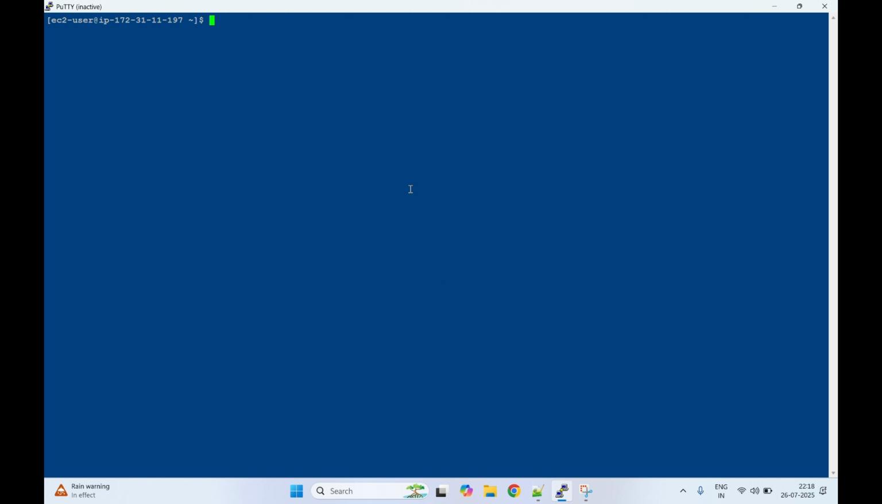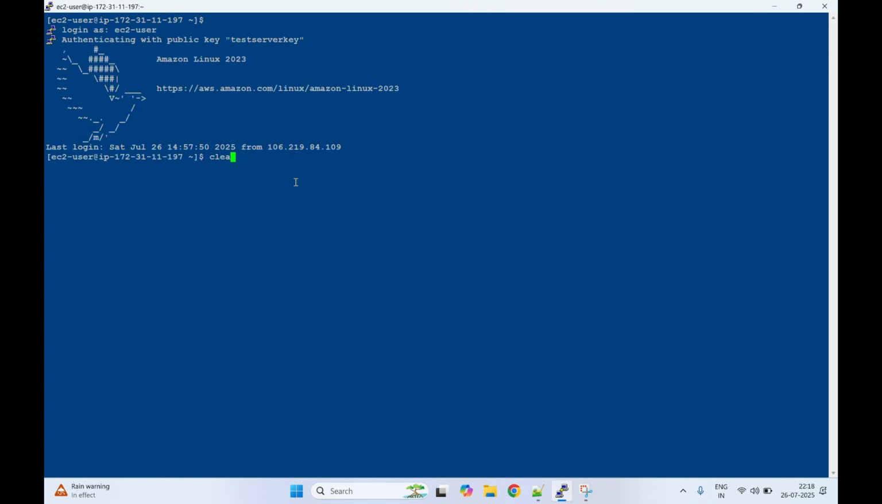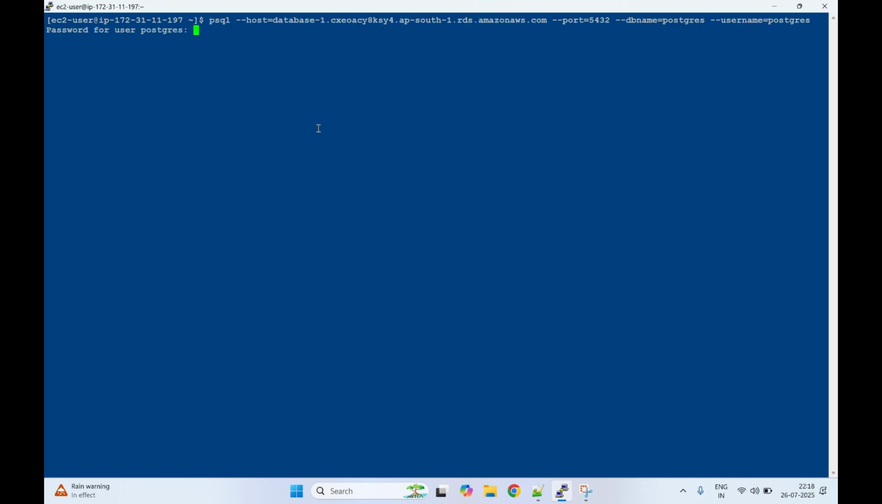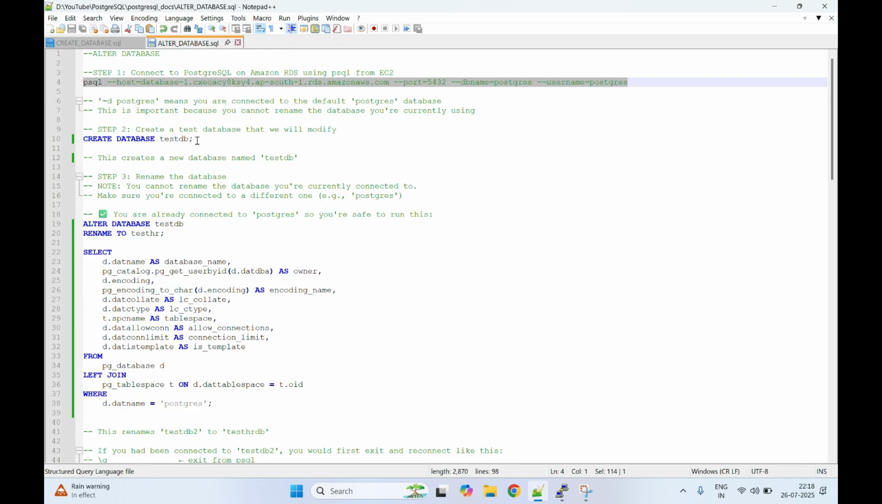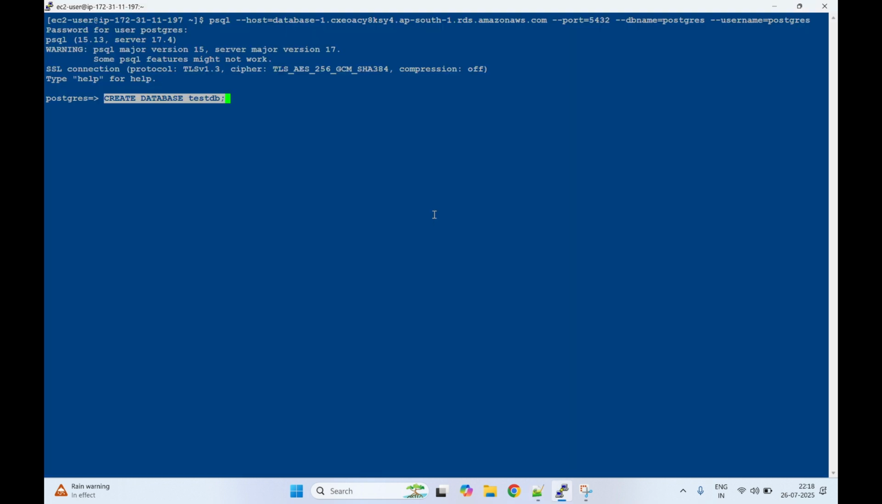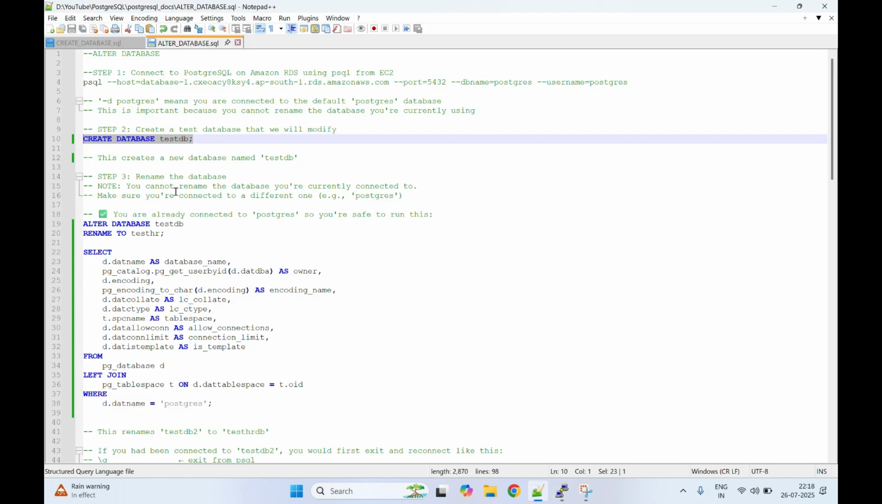So I will copy paste this command here. My session got disconnected. Let me restart this. Okay, and let me log in using ec2-user. Let me clear it and let me copy. It is asking for the password, so I will provide the password for my postgres user, and I connect now. Now let me create the database. This is testdb. We will create this new database just for understanding purposes. So the test database is already created now, and we will rename this test database to testhr.